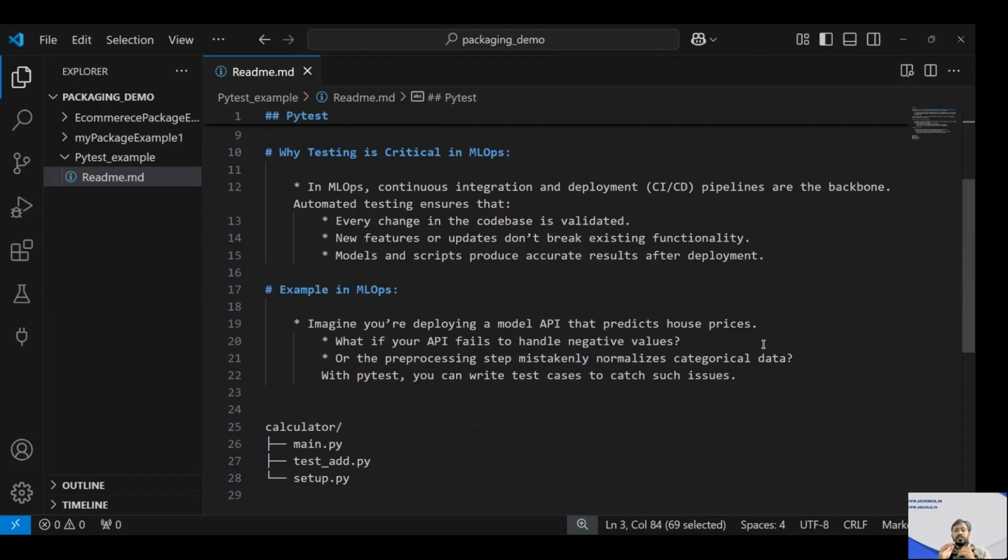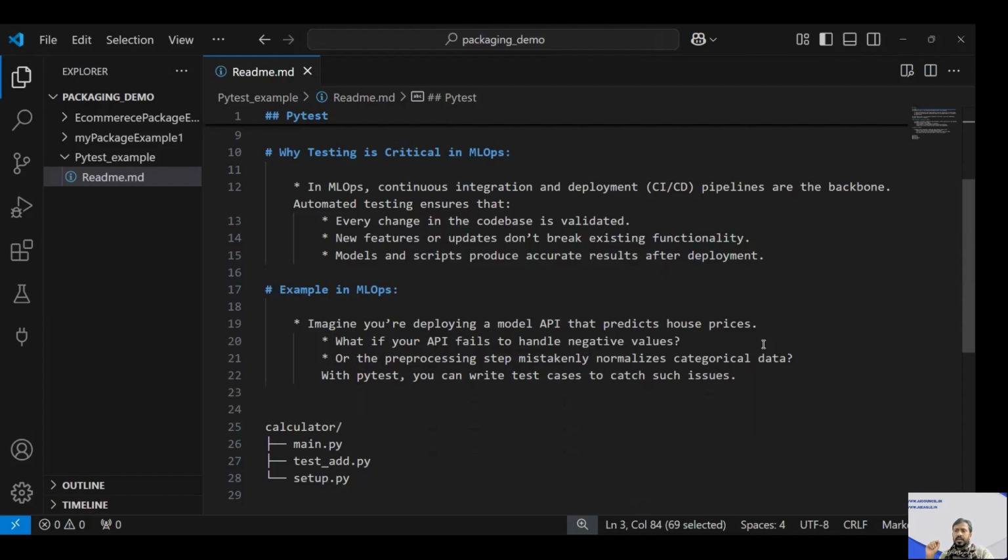Models and scripts should produce accurate results after the deployment. That is very important. It's not like I just wrote the code, gave it to the operations team, and when that person is deploying, everything fails. So to avoid such hindrance or such loss of time, we can go with a proper testing process, and we can build automated testing that can help us in better machine learning model development and deployment, or creating a better integration between development and deployment.